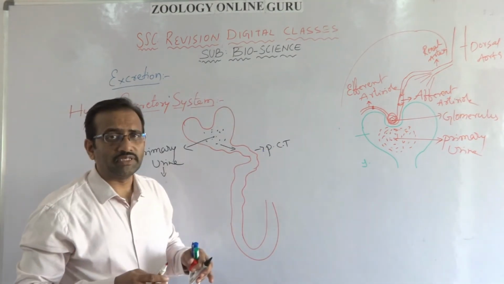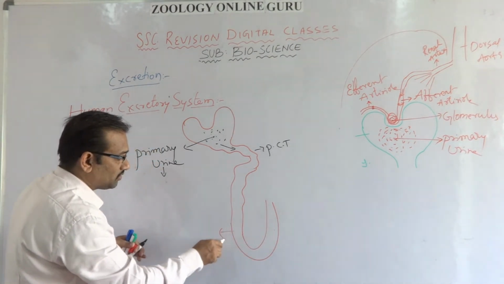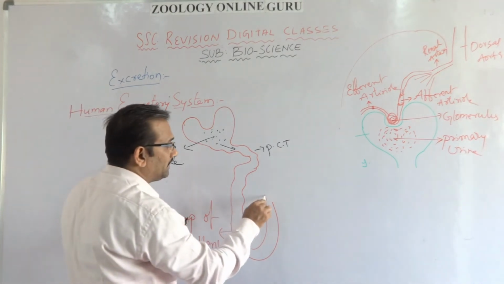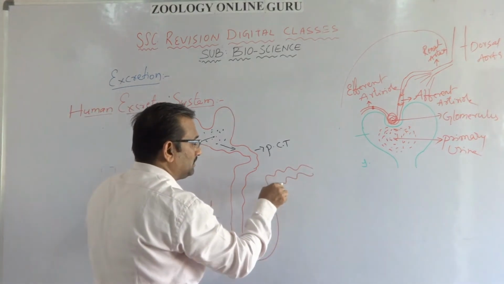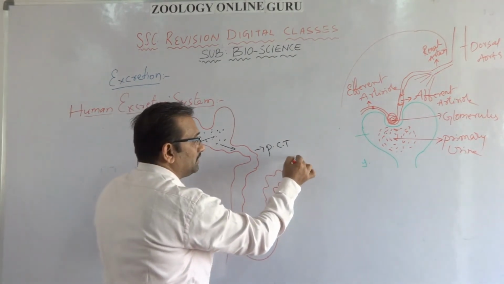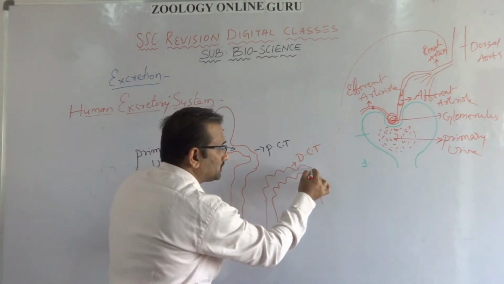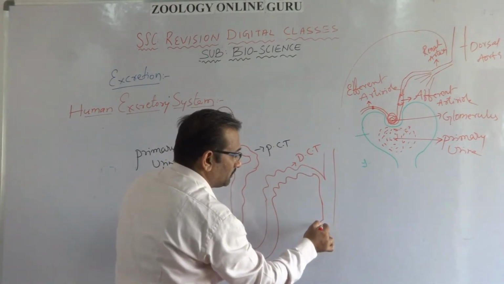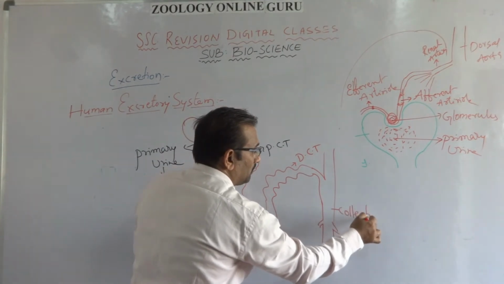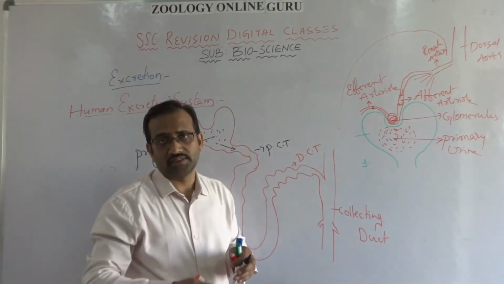The next part after the PCT is a U-shaped structure called the loop of Henle. Then there is another secondary convoluted twisted tubule, called the distal convoluted tubule. This tubule opens into a duct which is called the collecting duct.